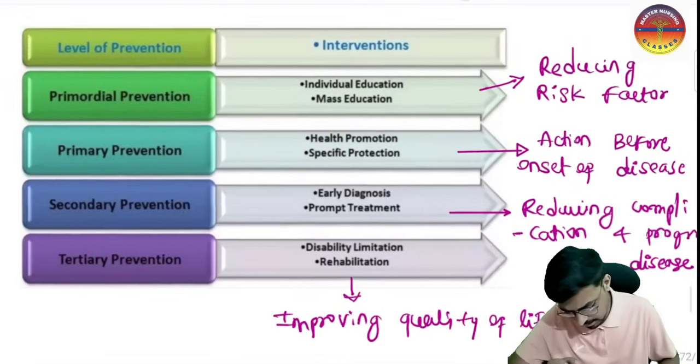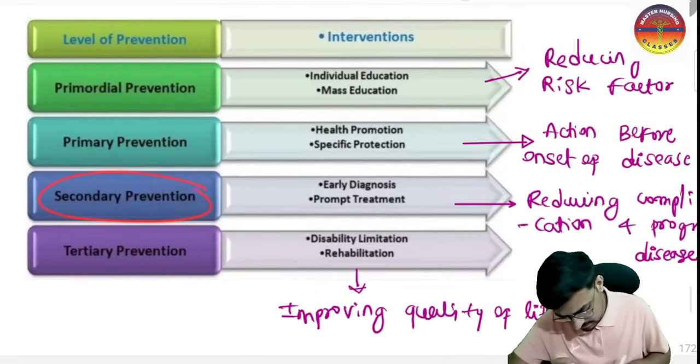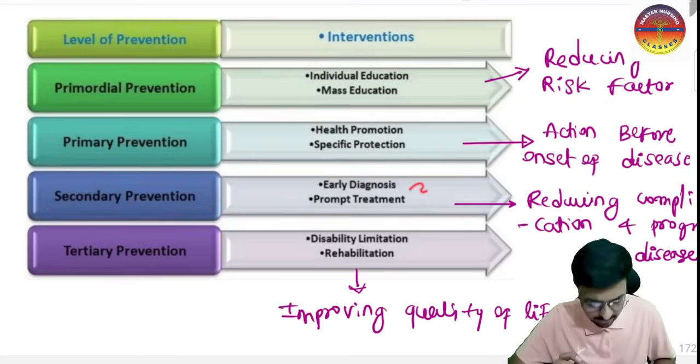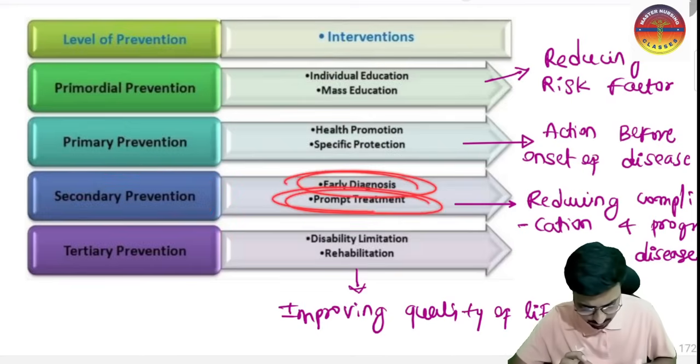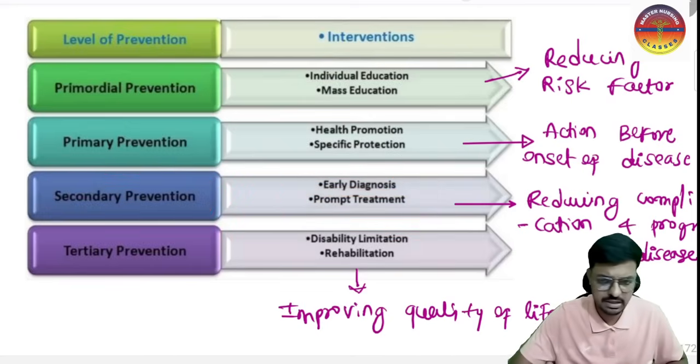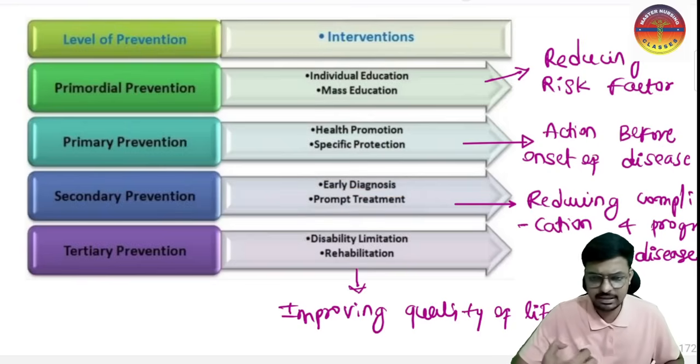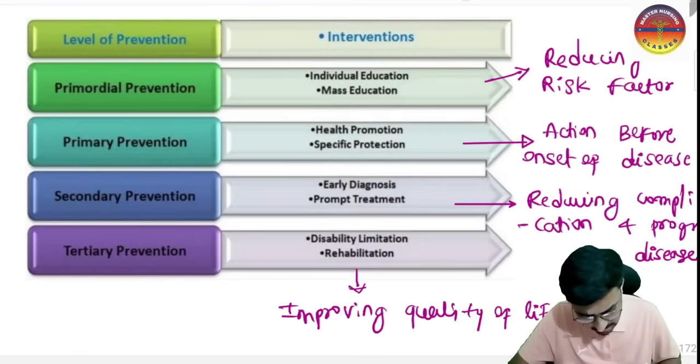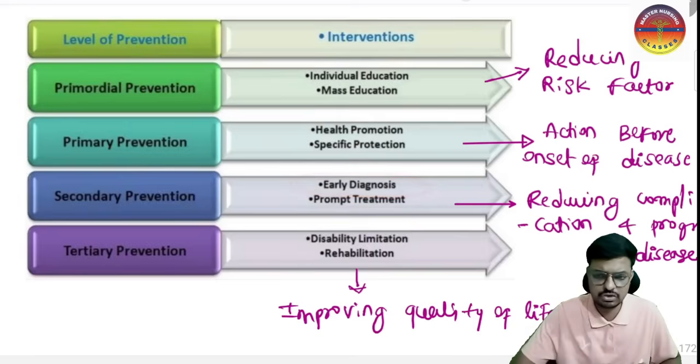Next we have secondary prevention. In secondary prevention, we do early diagnosis and proper treatment. Early diagnosis means, for example, we recommend breast self-examination for women to detect breast cancer early, and we recommend the pap smear test to women to diagnose cervical cancer early. That is early diagnosis, the screening tests we do. That is secondary prevention.